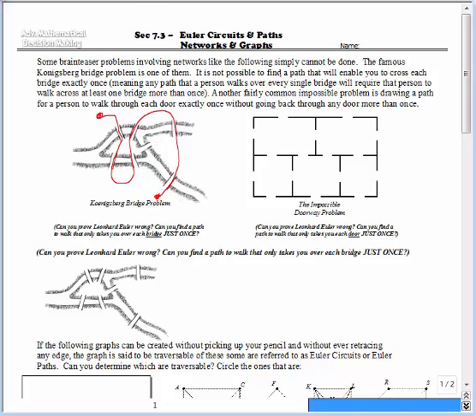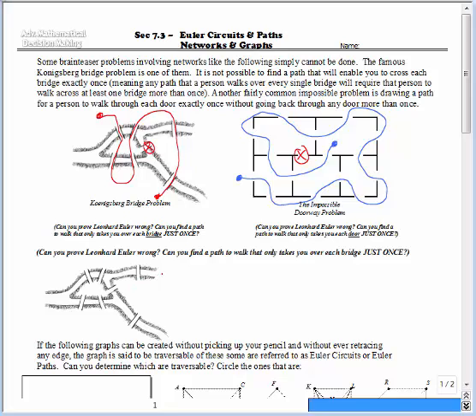A very similar problem, famous and put in a lot of different brain teaser books, is a map of 5 rooms with all these doorways, and you're trying to find a path in which you walk through each doorway exactly once. So maybe I'll start here and try to thread the outside first and see if I can come up with a path that cuts through every doorway exactly once. I think I came close. I just missed that doorway right there. I got all but one doorway. So again, I missed one. Because of this doorway, I missed. And because of this bridge, I missed.